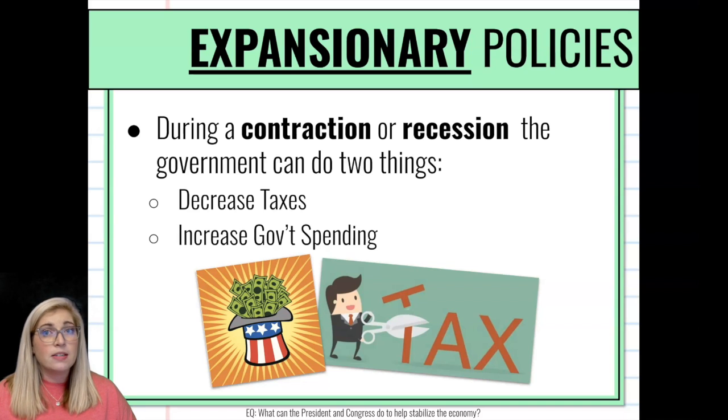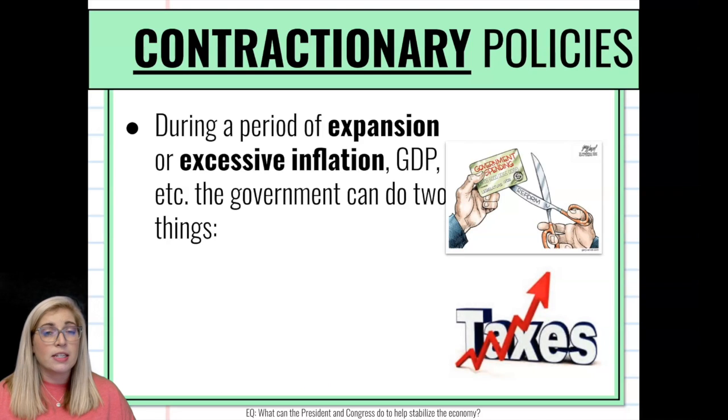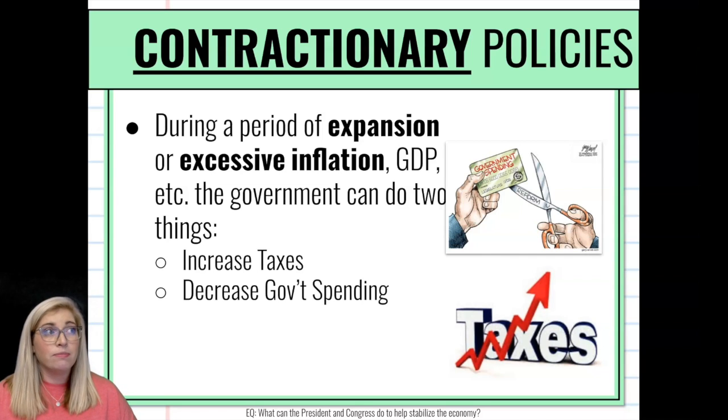The flip side of this is going to be our contractionary fiscal policy, and this is going to be used during a period of expansion or excessive inflation, something where growth has just gotten way too much. The government's going to do the exact opposite. They're going to increase taxes and decrease their government spending because, again, here the goal is to kind of not physically take money away from people, but kind of make it less available to them so that they can't spend as much. They have to hold on to their money a little bit more.